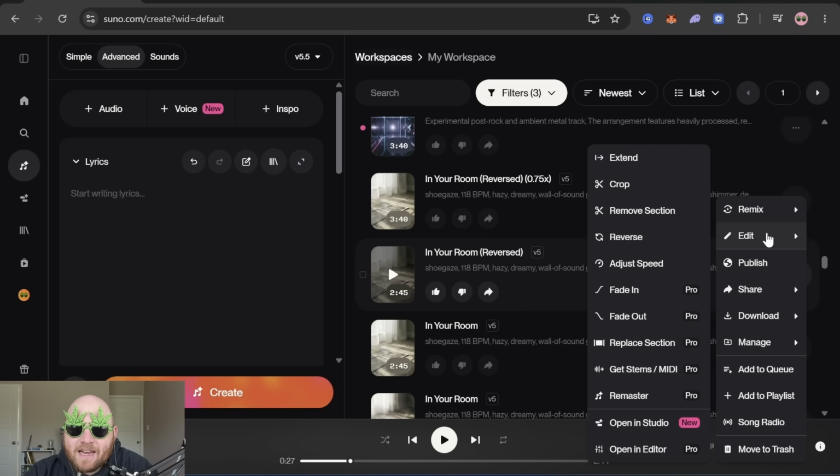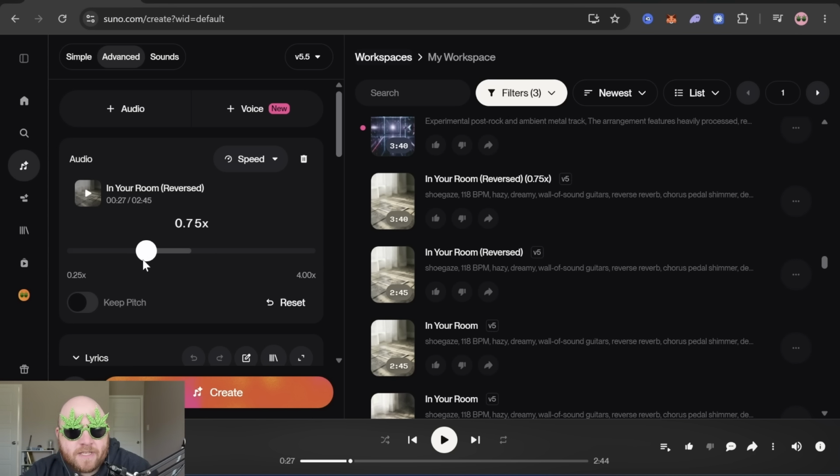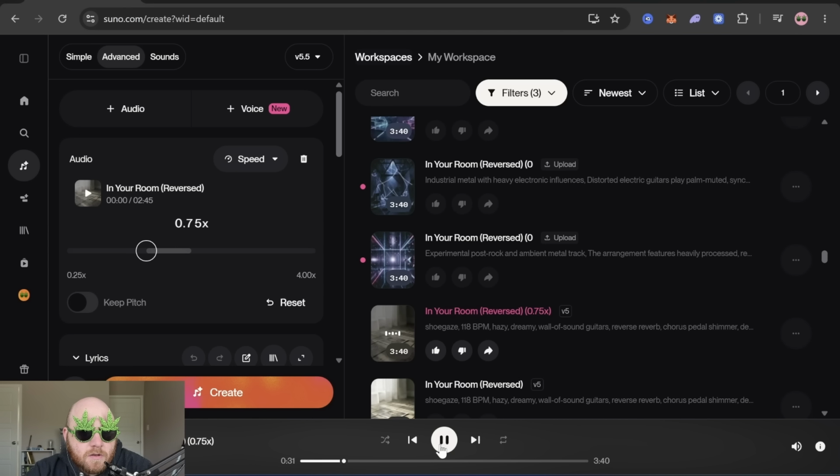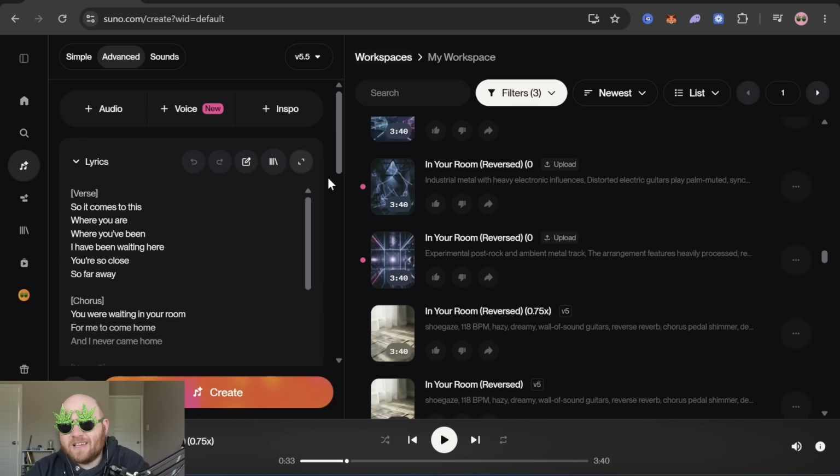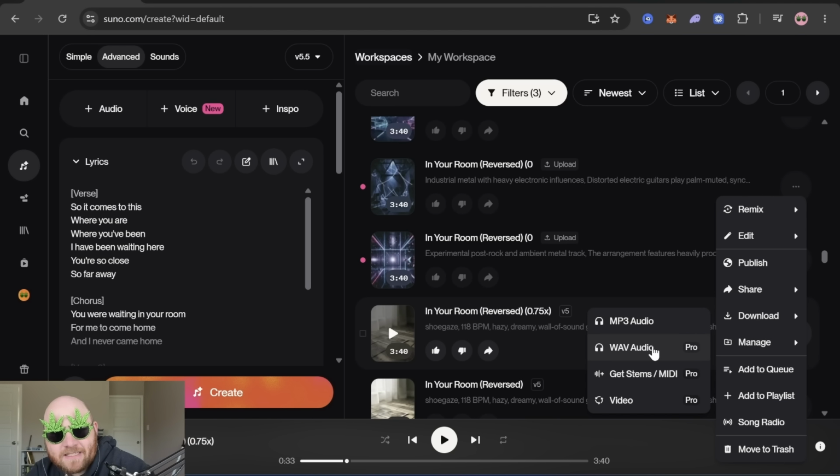And then I edited that and went to adjust speed, and then I brought it down to 0.75, and I left keep pitch off so that way it would also be lower down in pitch, and it sounds like this. It's just got like a really atmospheric, like indie movie vibe, and I really, really liked that. So after that, I went to the 3 dots and I downloaded it as a WAV file.